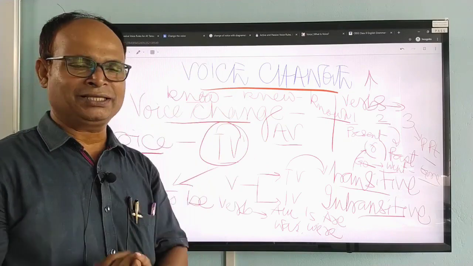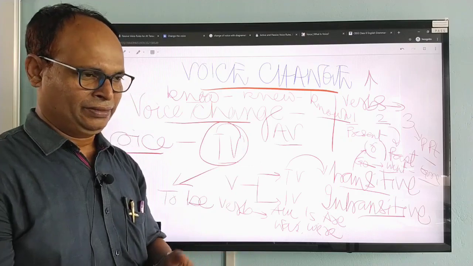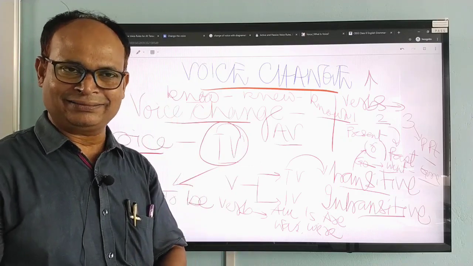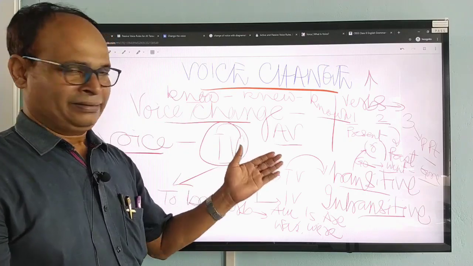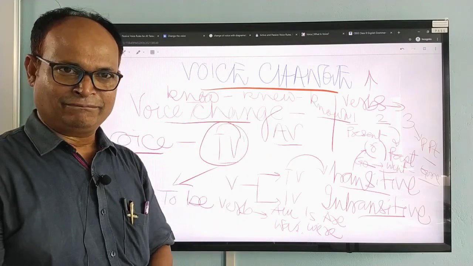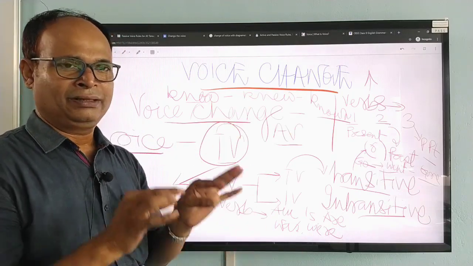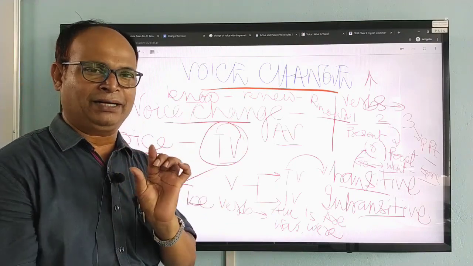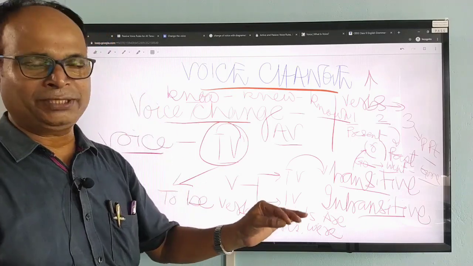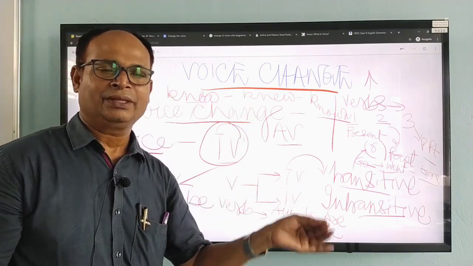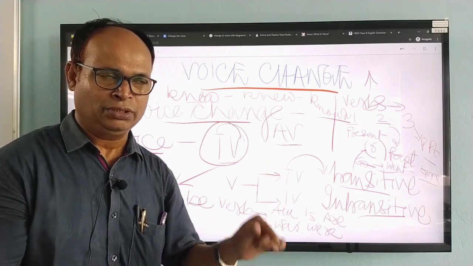Okay, and in CBSE, when you are changing the voice, a direct question like "He saw the tiger" to "The tiger was seen by him" will not be asked. Instead, part of the question will be given, like the same sentence, he saw the tiger, and the passive form will be written as "The tiger" followed by a dash.